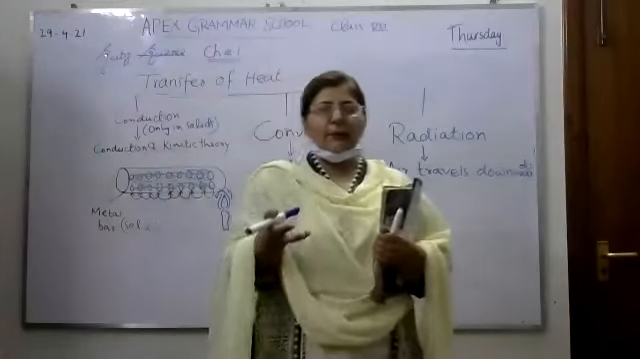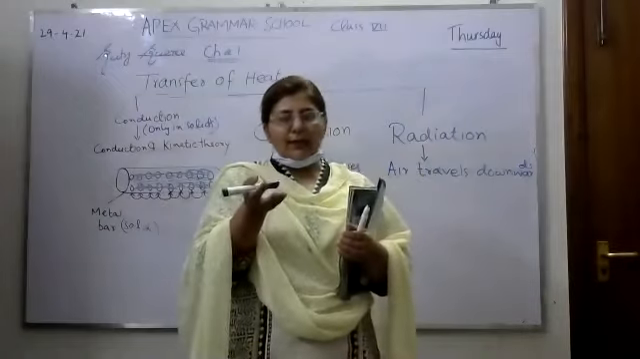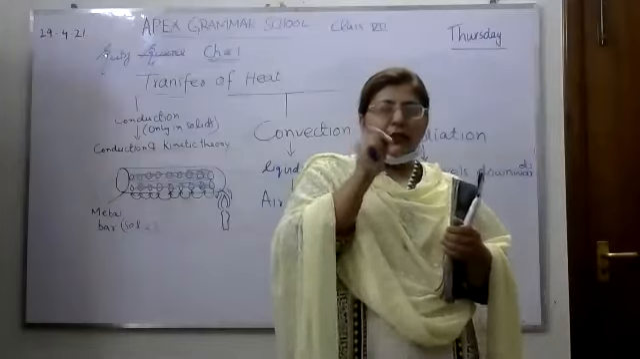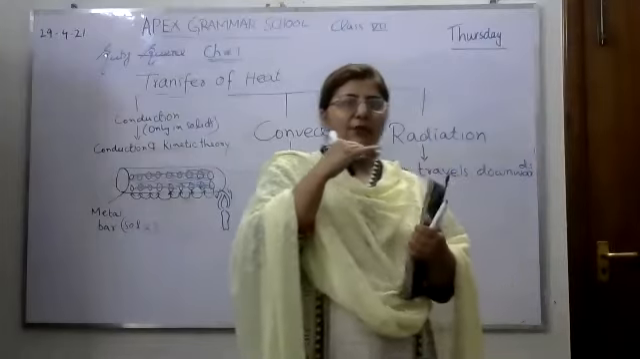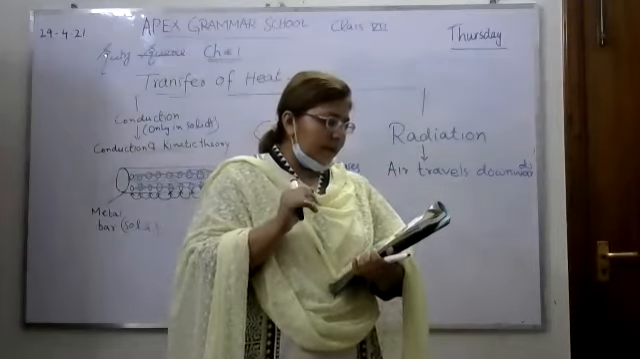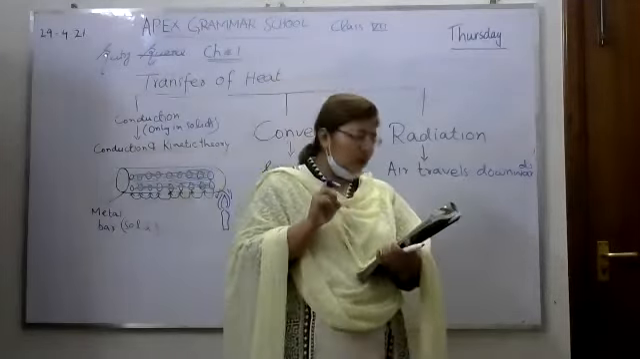And what is the example? When we warm something in a microwave oven. The heating element which is attached in the microwave oven does not rise up. Actually, its heat travels downwards from the heating element in the grill to the food.